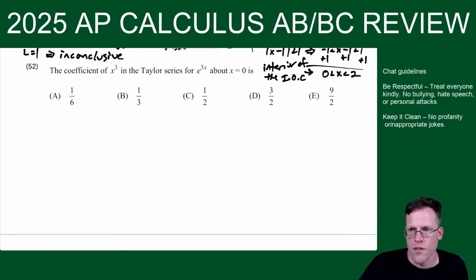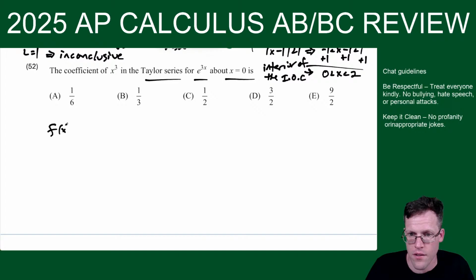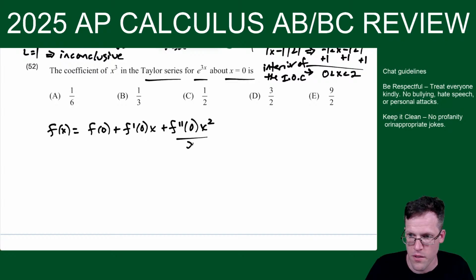All right, last one. So a Taylor series, if you're centered at 0, just know that in general this is the formula to know. So this is the expanded. So it's really good to know this formula.